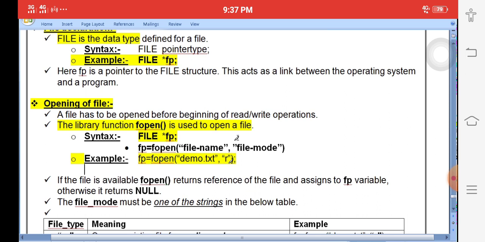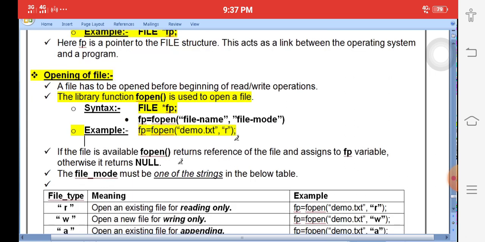The demo.txt file is already created and available in your system. We need to read only, not store. For reading and writing, only one function is available, called fopen. If the file is not available, it returns NULL.